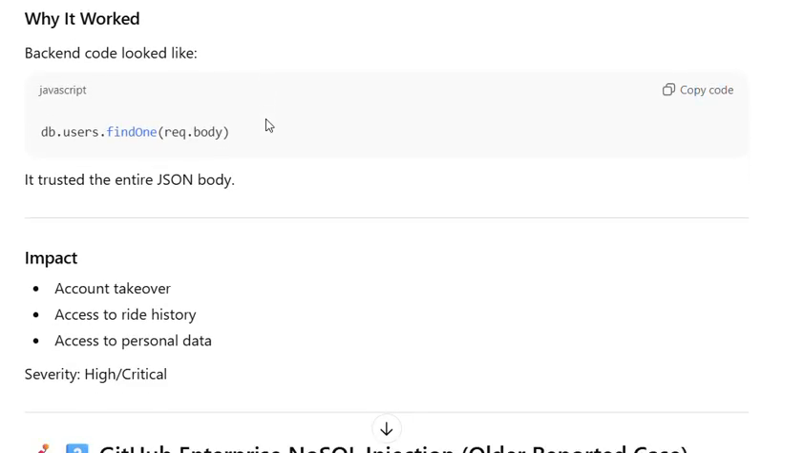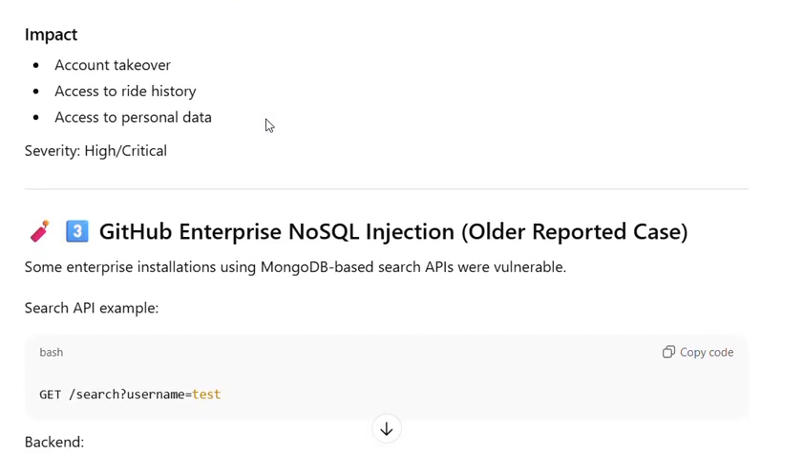Why it worked: the backend code looked like this. It trusted the entire JSON body. Impact: account takeover, access to ride history, access to personal data. Severity: high to critical.